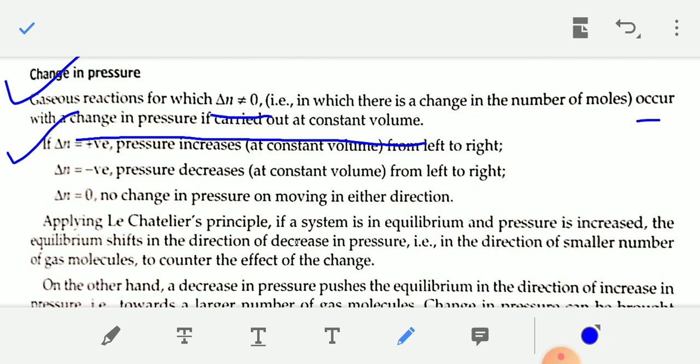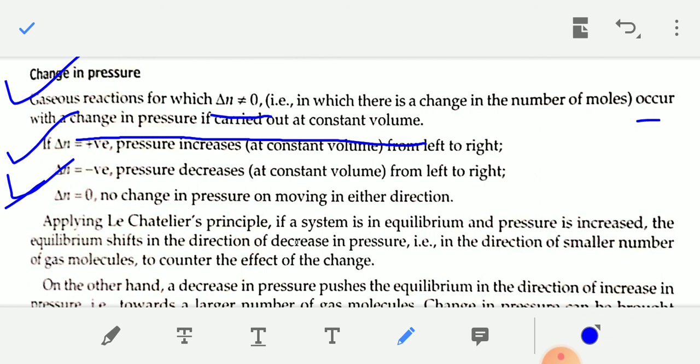Okay, if delta n is positive, that means the mole number of product is greater than the mole number of reactant, so pressure increases from left to right. Now if delta n is negative, pressure decreases from left to right, because the mole number of product is less than the mole number of reactant. And if delta n is 0, there is no change in pressure on moving in either direction, because the total mole number of reactant is equal to the total mole number of product.